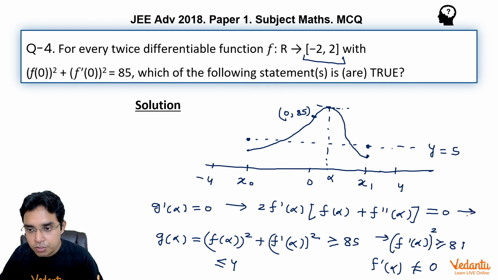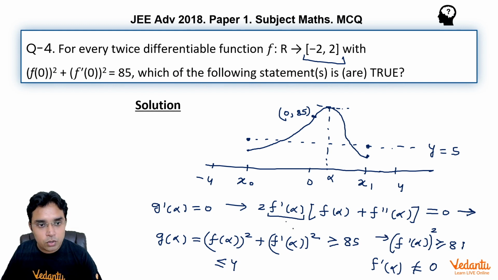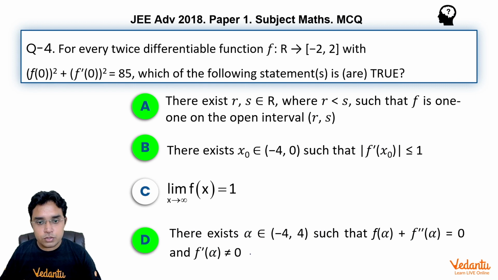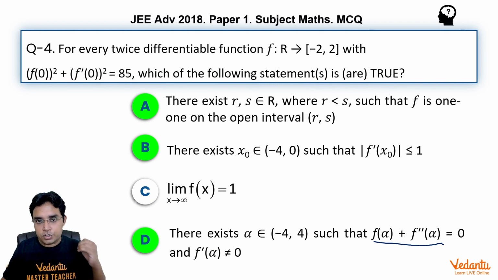Now using this equation, f'(α) into (f(α) plus f''(α)) equal to 0, because f'(α) is not equal to 0, I can say f(α) plus f''(α) has to be equal to 0. So this D option is also correct, because f(α) plus f''(α) is equal to 0 and f'(α) is not 0. So A, B and D are the correct options for this question. This completes the solution of this question.